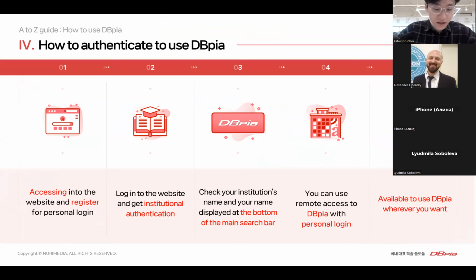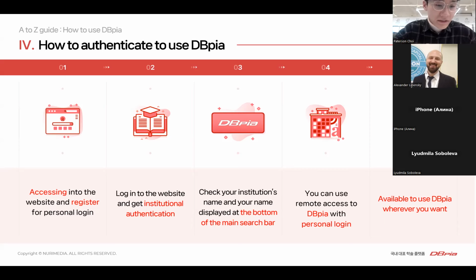So first thing first, if you want to use DBpia, you have to get authentication. And as you know, if your institution has given us the right IP addresses, your institutional authentication will be done automatically. So today, I want to highlight personal login.